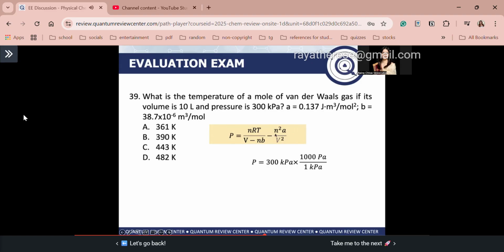Where 1 kilopascal is equal to 1000 pascal. Okay guys, so recall, this is the correct equation for the van der Waals equation, no bar, okay? P is equal to nRT over V minus nb minus n squared a over V squared. Again guys, no bar.